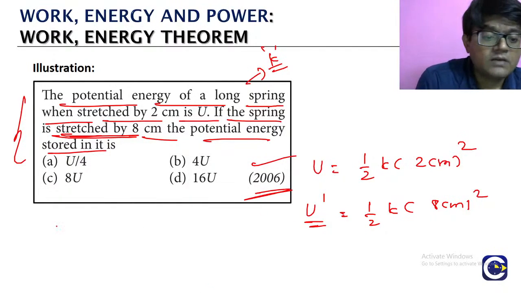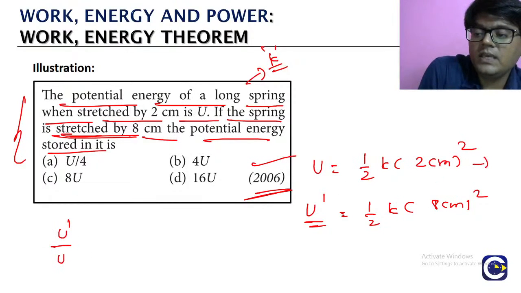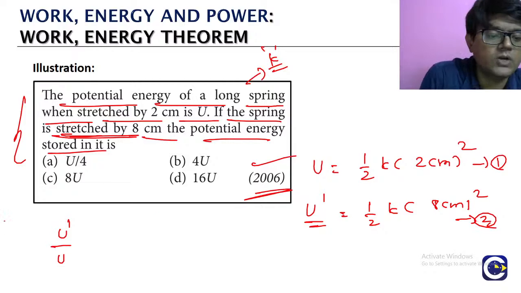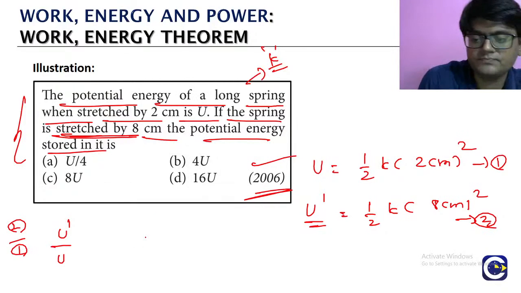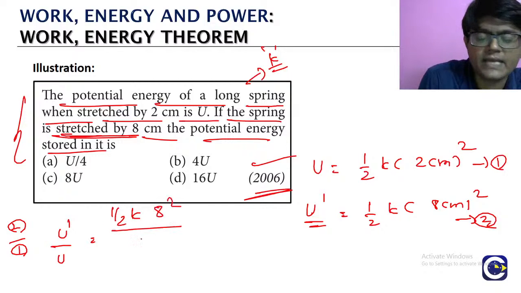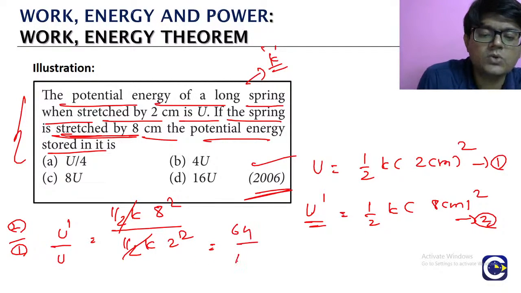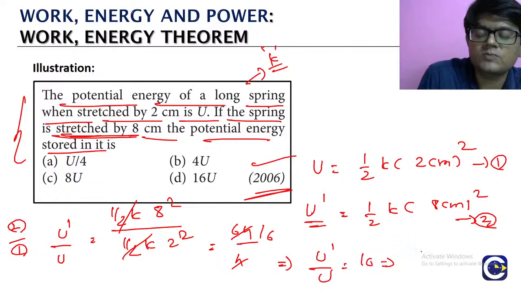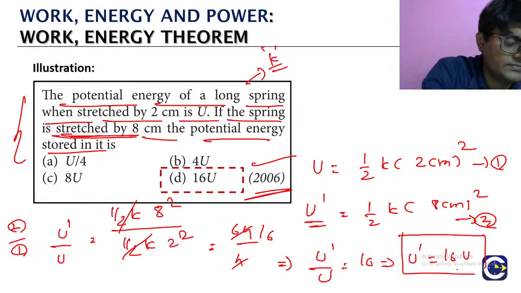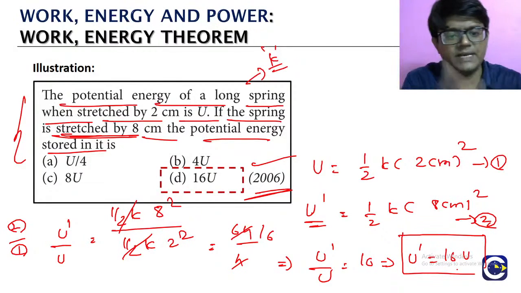Now we can divide both the equations. Take these as equation 1 and equation 2. We do equation 2 divided by equation 1. On the left hand side we have U dash by U. On the right hand side, half k into 8 square divided by half k into 2 square. Half k cancels. 8 square is 64, and 2 square is 4. 4 ones are 4, 16 fours are 64, so 16. U dash by U is 16, which means U dash is equal to 16U. That is all. It is just a comparison.